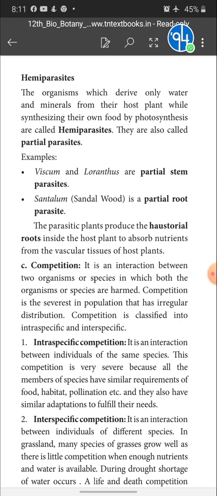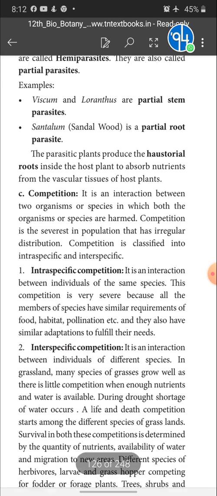Viscum and Loranthus are partial stem parasites. Santalum is a partial root parasite. The parasitic plants produce haustorial roots inside the host plant to absorb nutrients from the vascular tissue of the host plant.